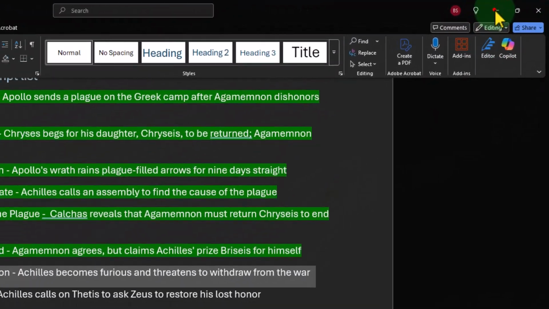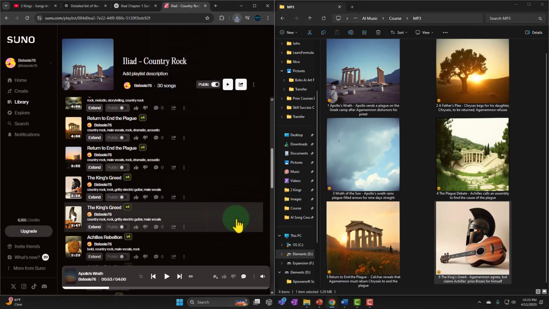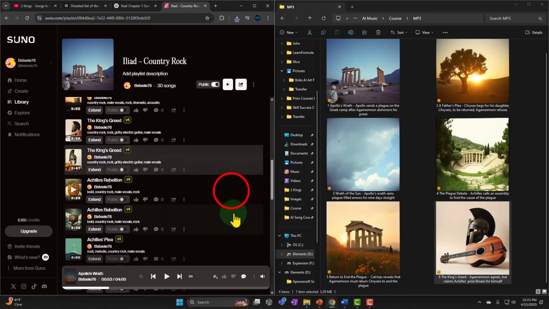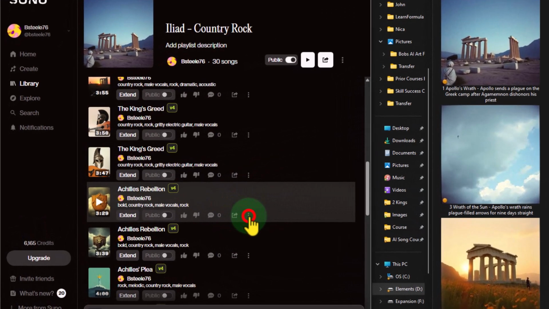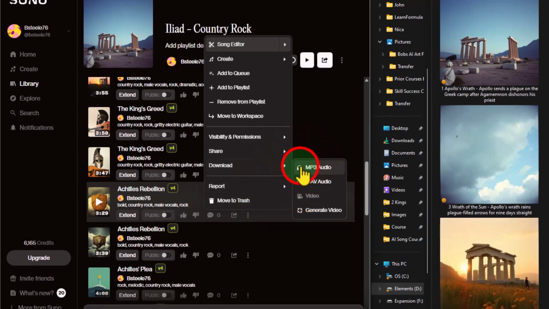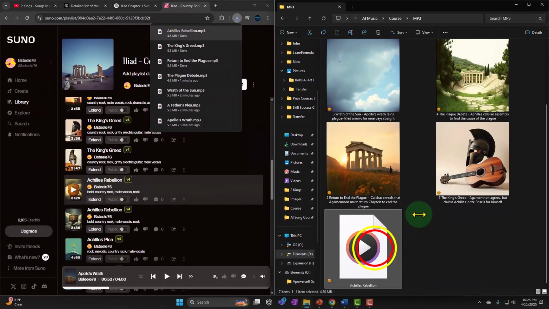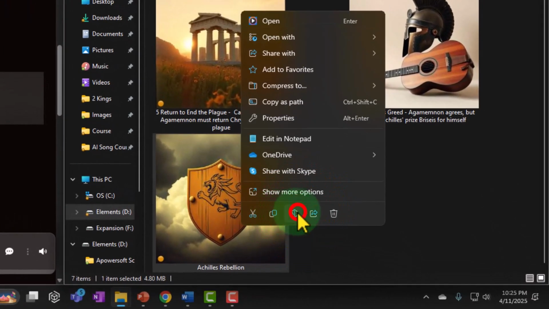Achilles' Rebellion. They had to say it like a child, even though he was kind of being a child, but still. They had to say it like a child because the system didn't want to allow us to download it because they kept saying it. Whatever. Let's download it. And then rename. Boom.